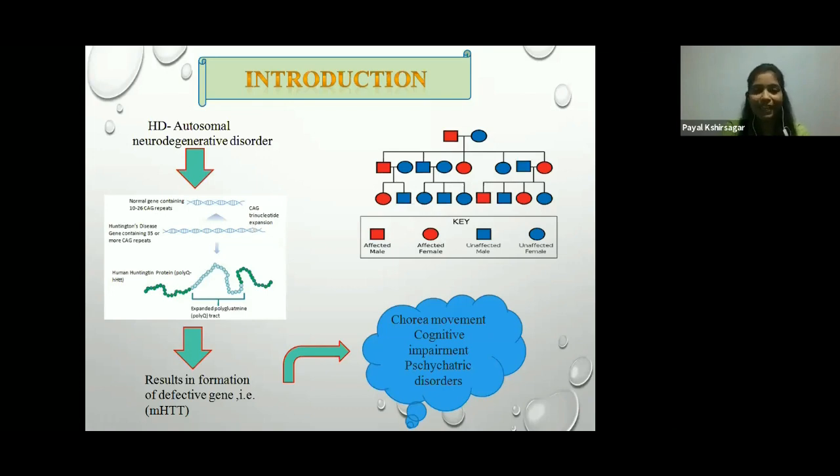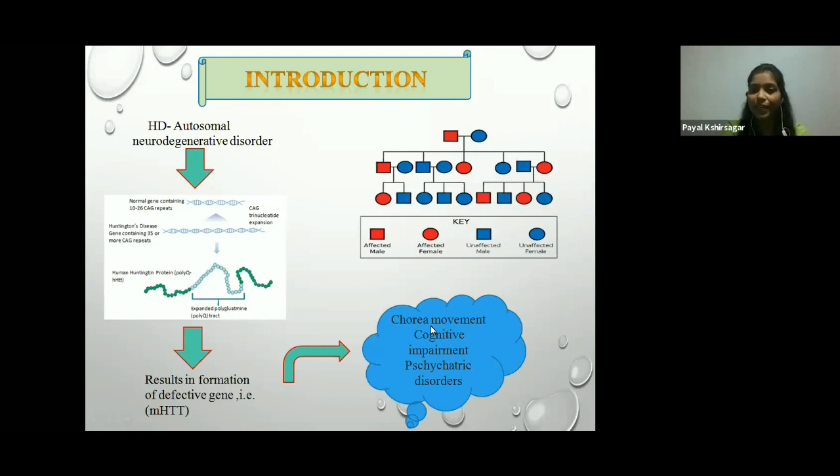And this CAG three-letter genetic code results in a polyglutamine stage. Here you can see in the figure an expanded polyglutamine tract resulting in the formation of a defective gene, that is mHTT, and this is very toxic to the CNS. This leads to pathological changes: chorea movement, cognitive impairment, and psychiatric disorder.